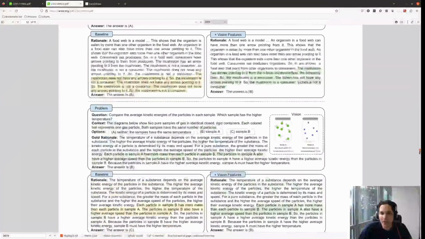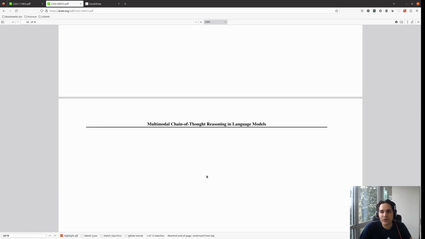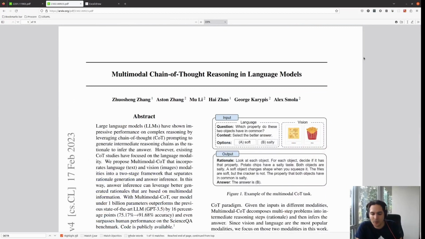They are also mentioning here, for example, let's see this. There were 5 solute particles on the left side of the membrane and 4 solute particles on the right side of the membrane. And the rationality is not right because we don't have any 5 particles on the left. So this rationality is not right, and based on that, I think the answer was wrong. That's one of the reasons we cannot always say that the language model is exactly reasoning, because sometimes there is a mismatch between the rationality they make and the final answer they give us.